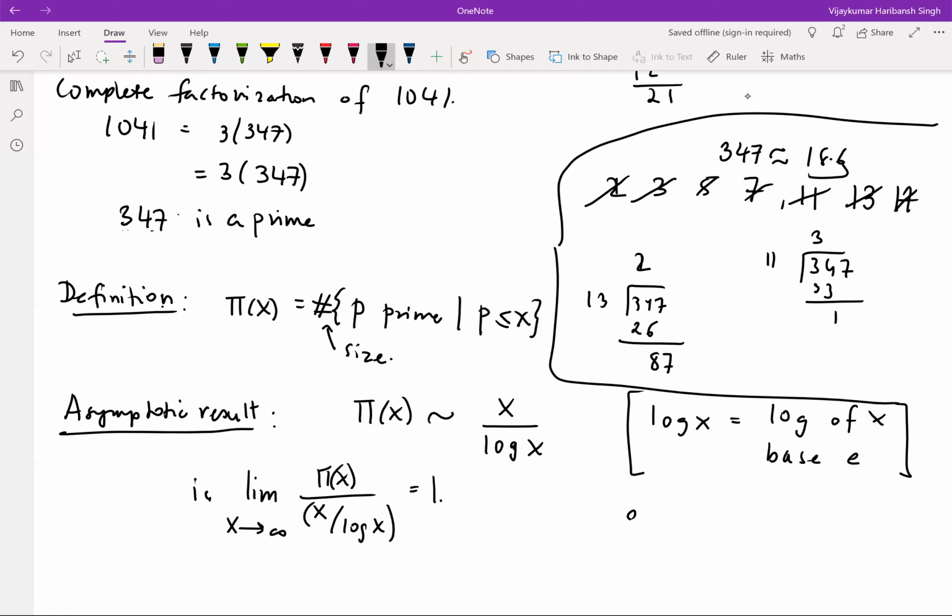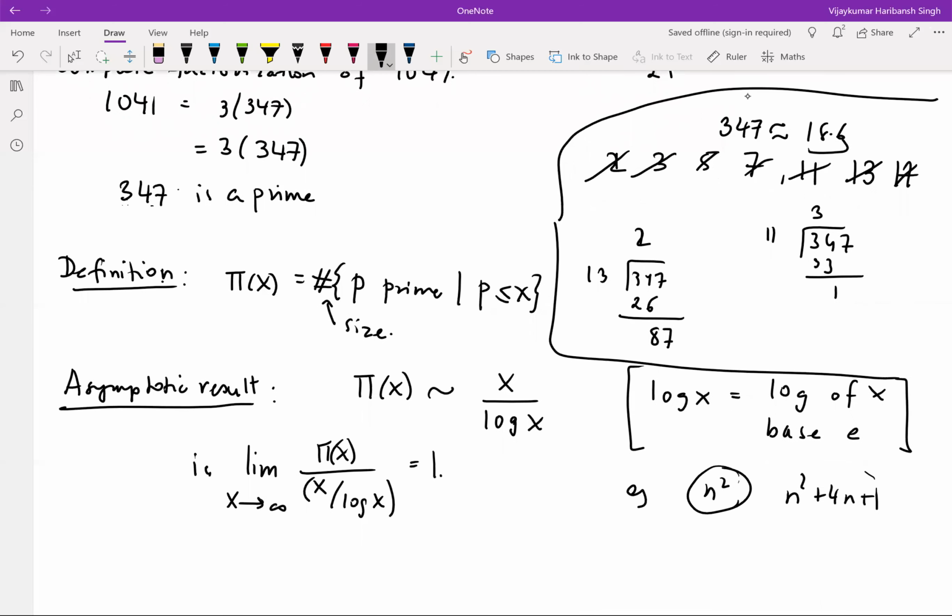Another example is n square and n square plus 4n plus 1. Asymptotically these are the same, meaning they are of the same size. Why? Because if you look at n square plus 4n plus 1 divided by n square, the limit as n goes to infinity is 1. Same thing here: for x sufficiently large, pi of x, the number of primes less than or equal to x, and x over log x behave the same way. That means the size is more or less the same.